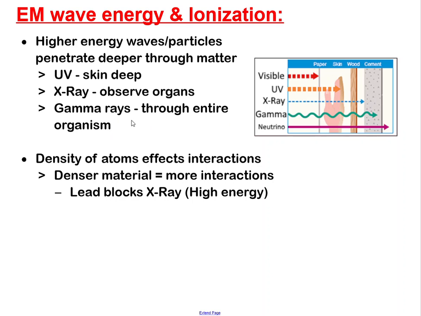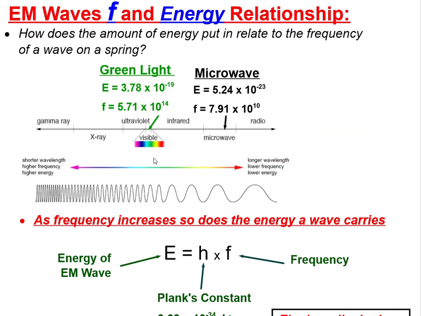And then gamma rays, which have the highest energy, can actually go through your hand, through concrete, through many other things. So the more energy it has, the more dangerous it is in terms of its ability to move through matter. Okay, so we need to talk about that energy because we haven't discussed that yet.